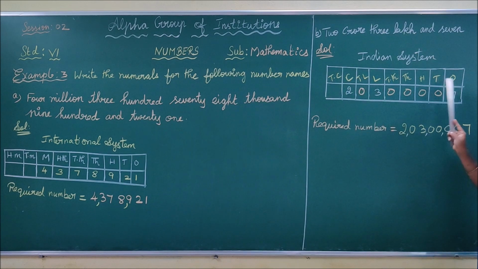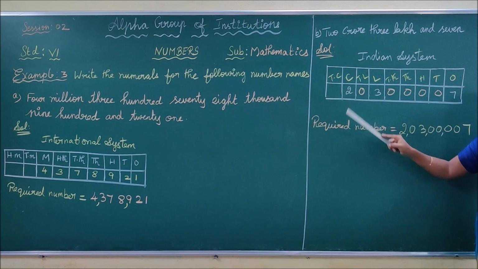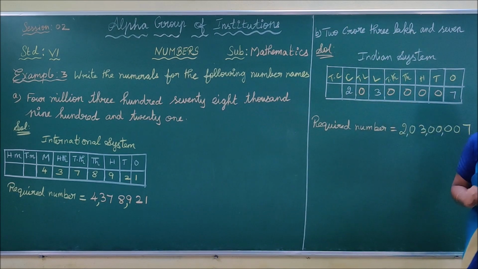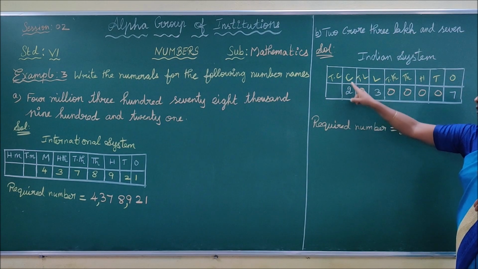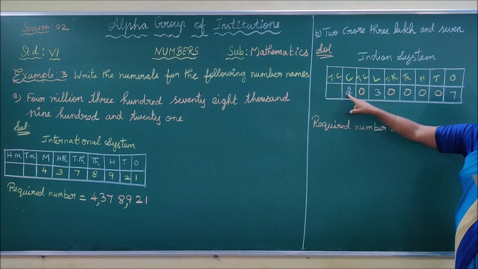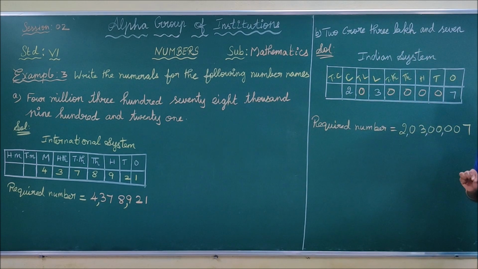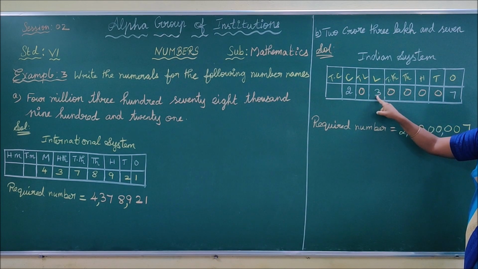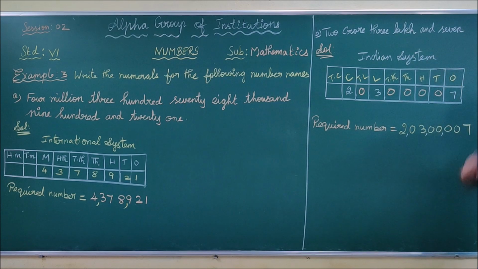Okay, children, these are the place values. Now we are going to write the numbers here. What is first here? 2 crore. So in the place value of crore, you have to write the number 2. That's why we are writing 2 here in the place of crore. Then 3 lakhs. In the place value of lakhs, we write 3. And then 7. It is a single digit number, so it is in the ones place. So we write 7 here.